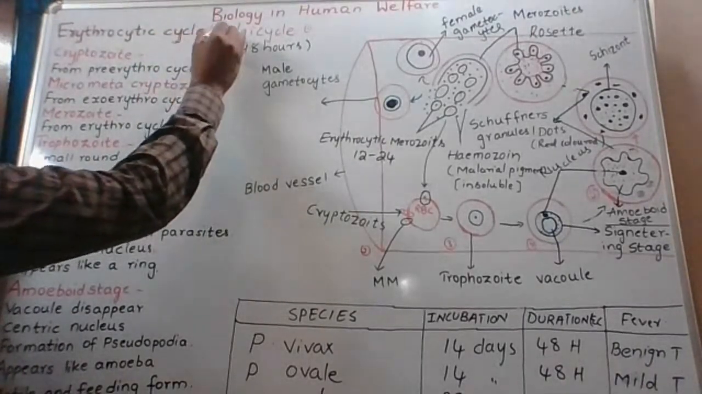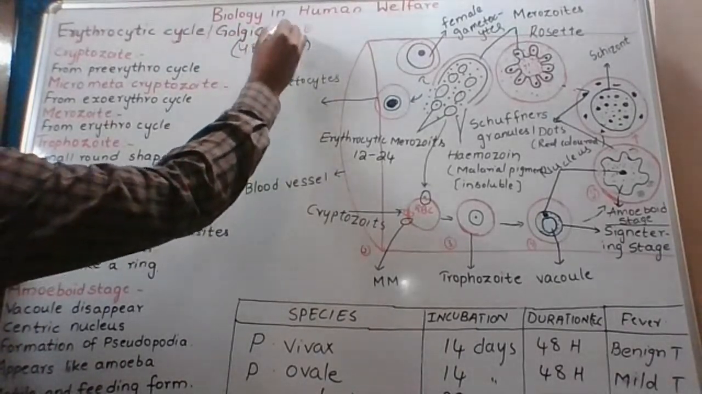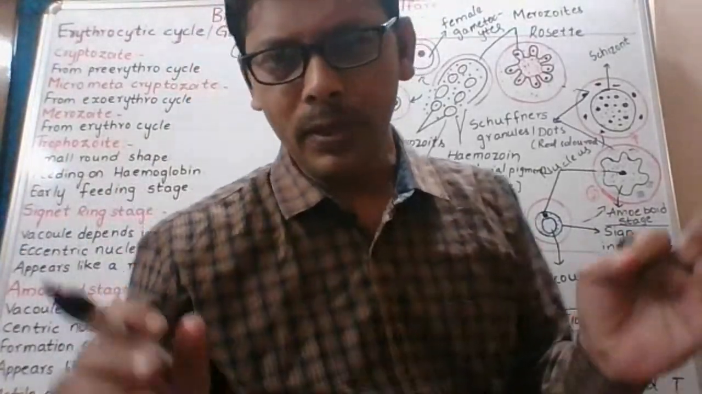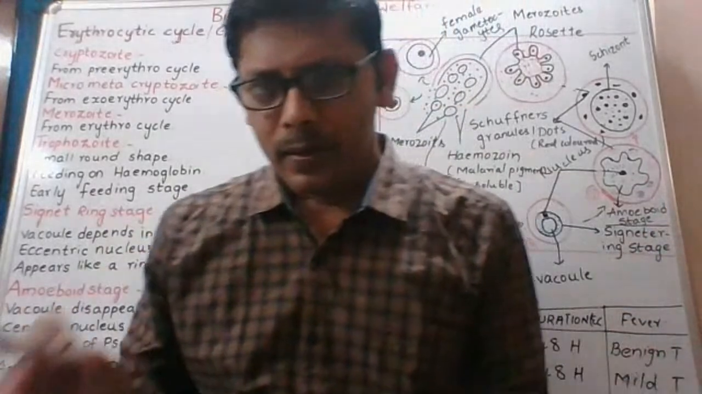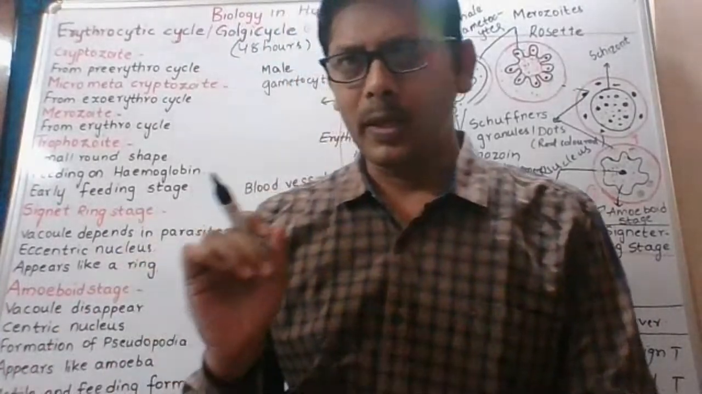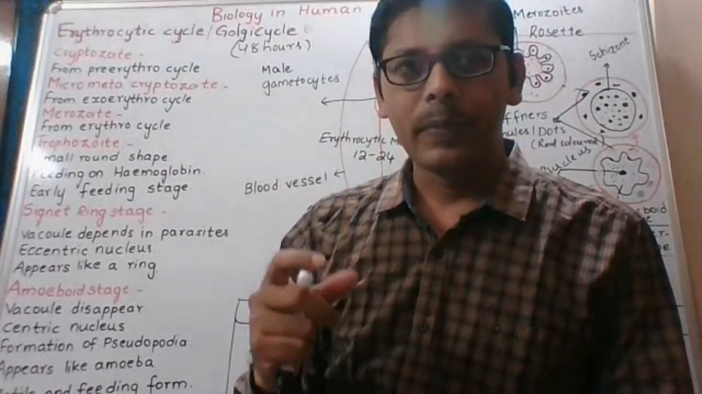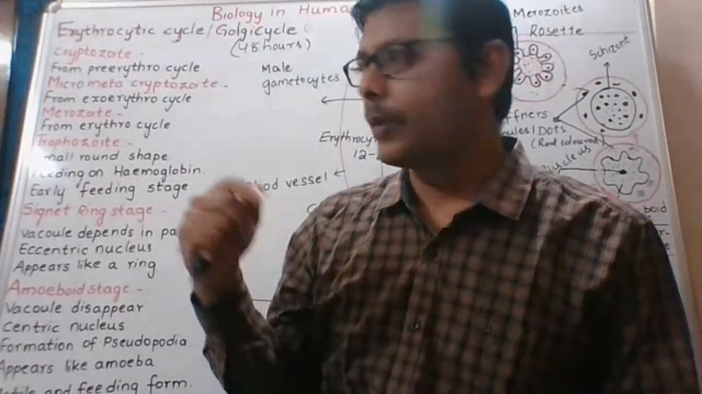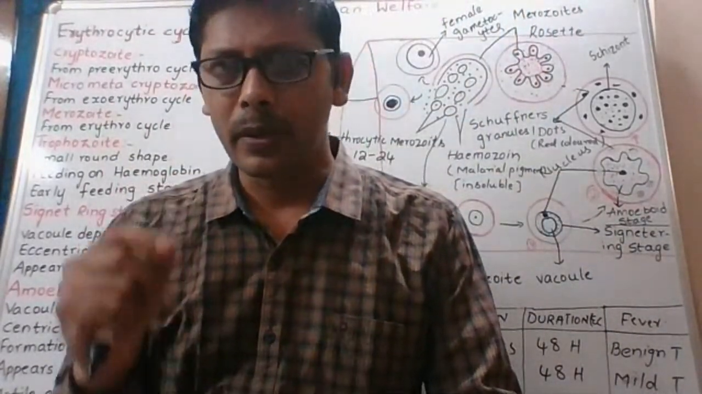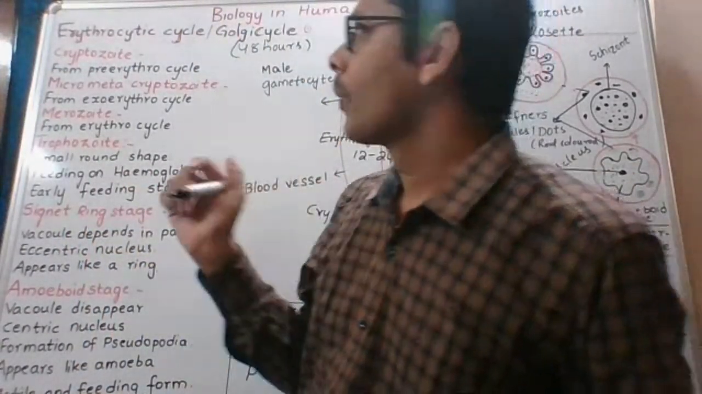Erythrocytic cycle, also called Golgi cycle, also called erythrocytic zygogony. I am using three words here. One is erythrocytic cycle, also called Golgi cycle, because Camillo Golgi described this cycle. The other one is called erythrocytic zygogony. Yesterday too, I used the term erythrocytic zygogony, which occurs in RBC.